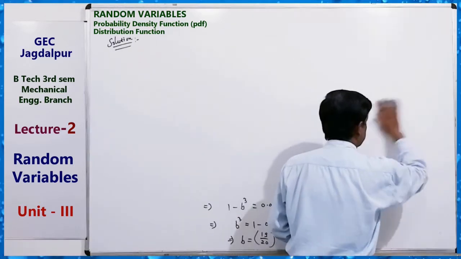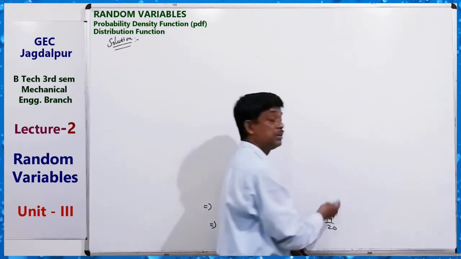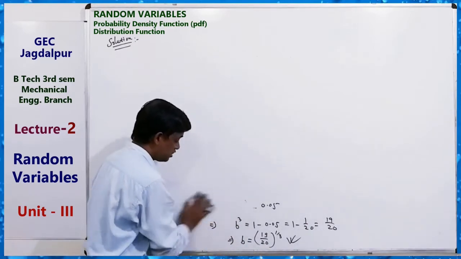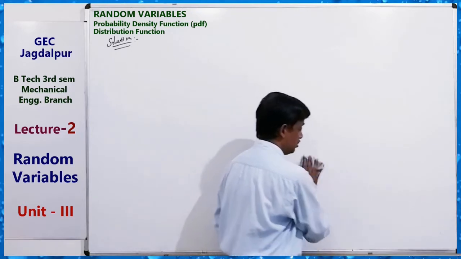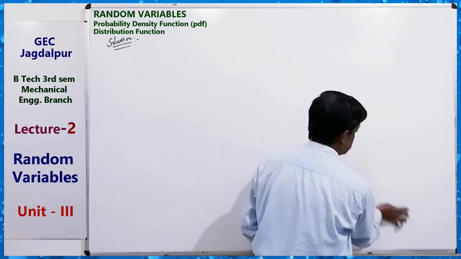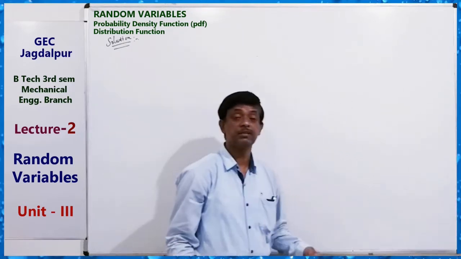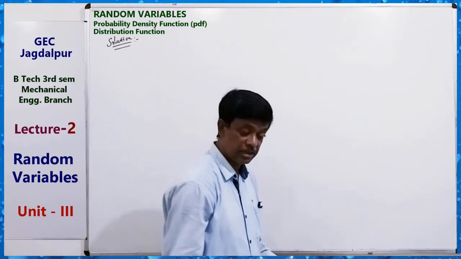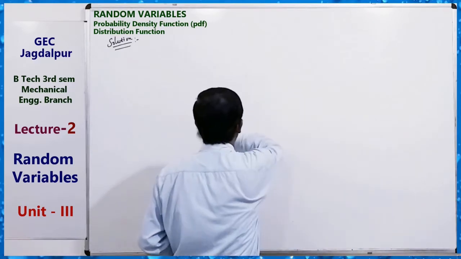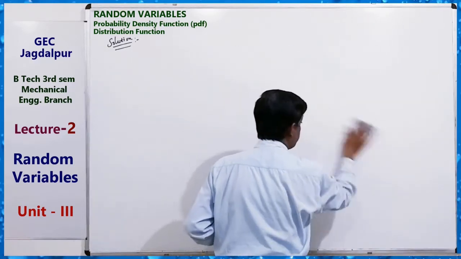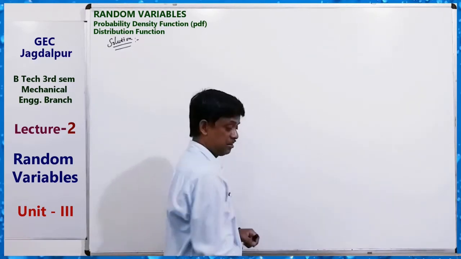Their probabilities are given by the probability density function for a continuous probability distribution, or for a discrete distribution, we give probabilities corresponding to each value of the random variable.